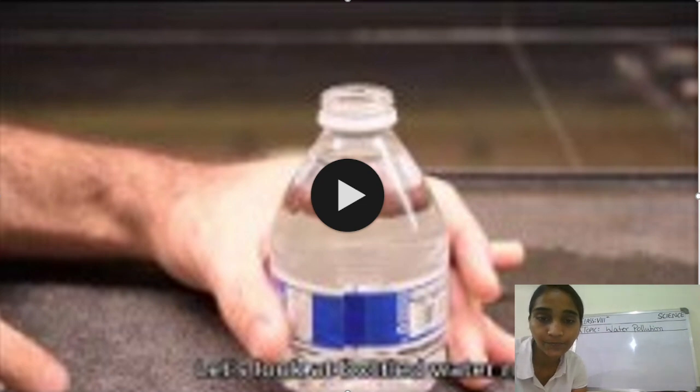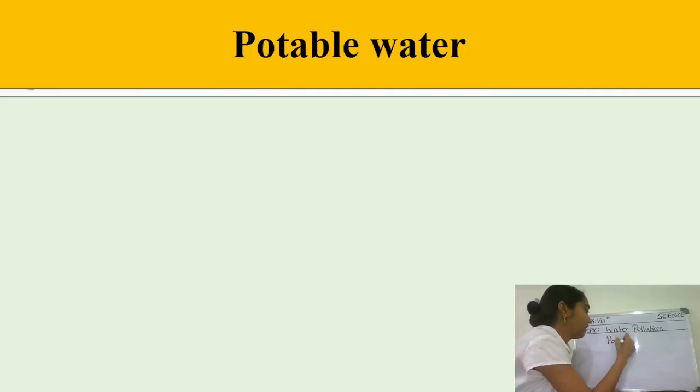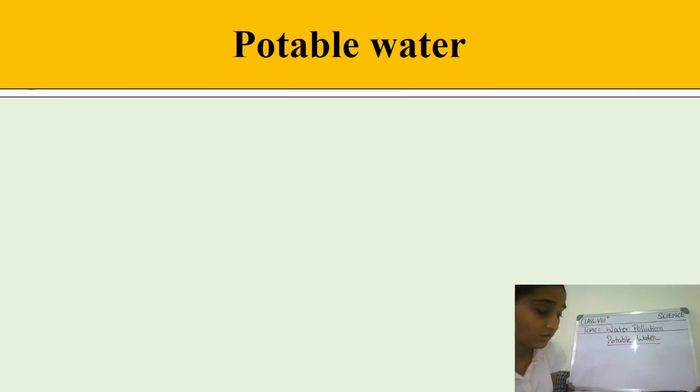Yes, so students, the water which looks suitable for drinking, yes it is, but it may not be, because it may contain some chemicals or microorganisms in it. So basically students, water which is suitable for drinking, we term that water as potable water. And every water can't be potable water. The water which you see as transparent, which is drinkable, may not necessarily be potable water, because it may contain some microorganisms inside it.